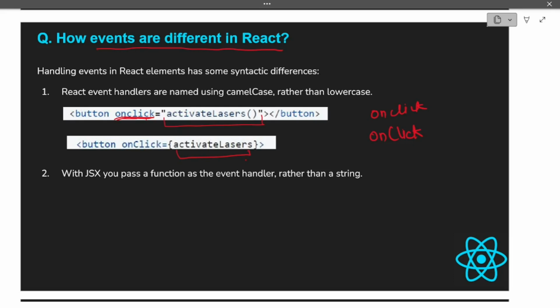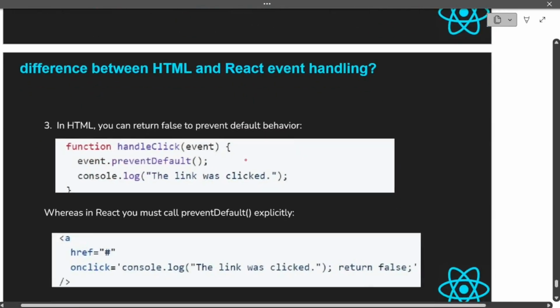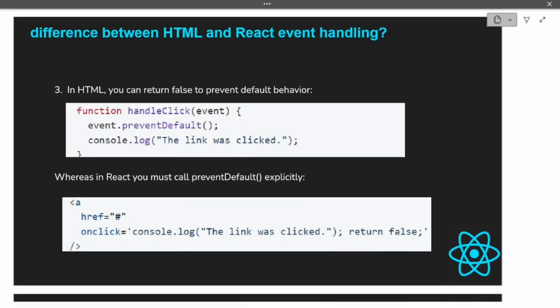So the first one was camel case, the second was how you pass it. The third one is that you can return false in case of HTML, but in case of React we must call event.preventDefault.